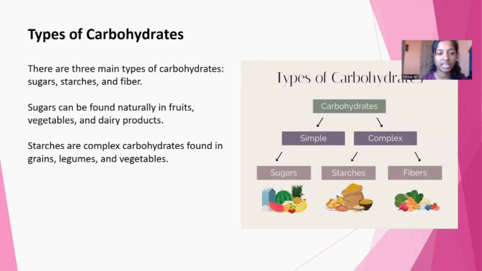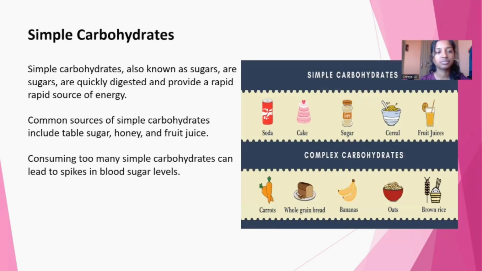Sugar can be found naturally in fruits, vegetables, and dairy products. Starches are complex carbohydrates found in grains, legumes, and vegetables. Simple carbohydrates, also known as sugars, are quickly digested and provide a rapid source of energy. Common sources of simple carbohydrates include table sugar, honey, and fruit juice.